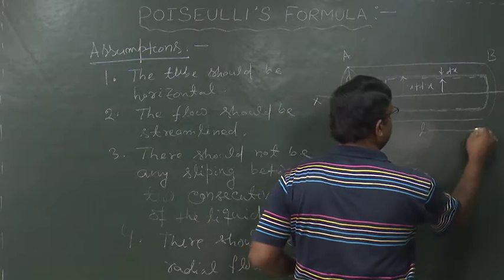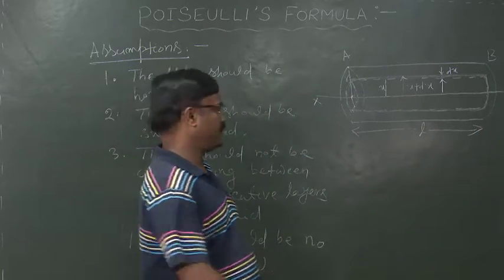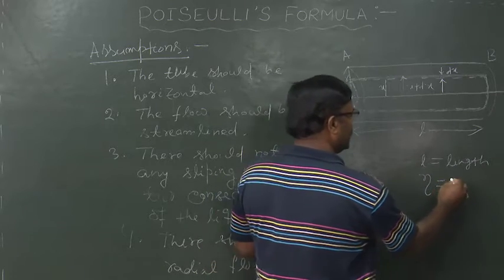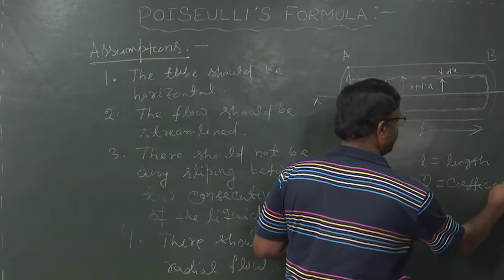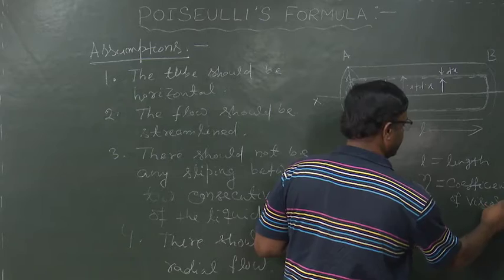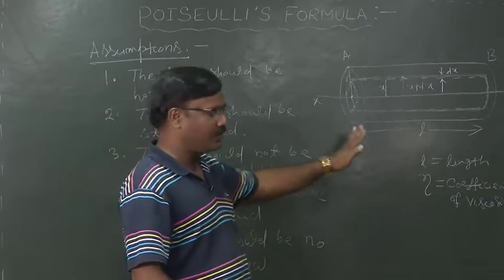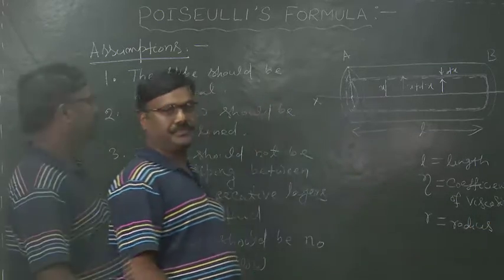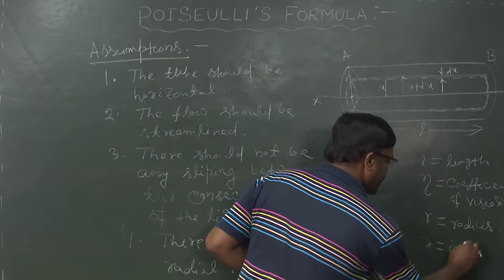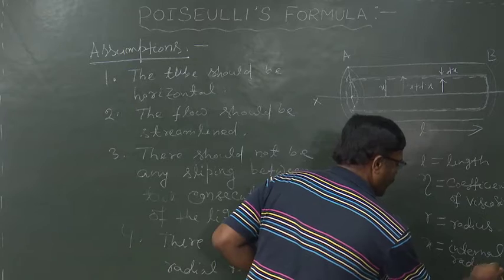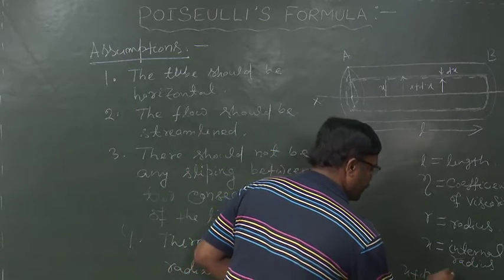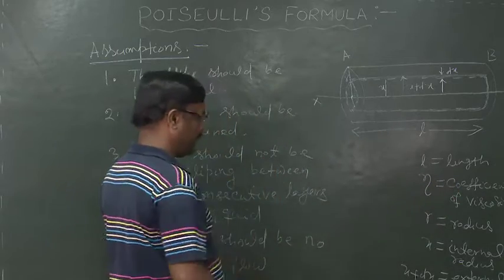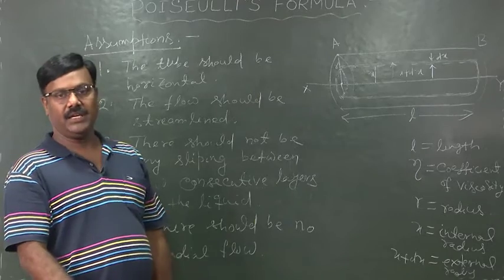Let L equal the length of the tube, eta equal the coefficient of viscosity of the liquid flowing through the tube, r equal the radius of the tube, x equal the internal radius of the element, x plus dx equal the external radius of the element, and dx equal the thickness of the element.